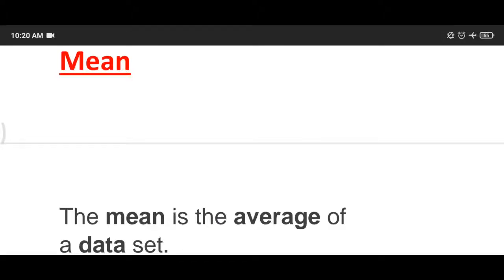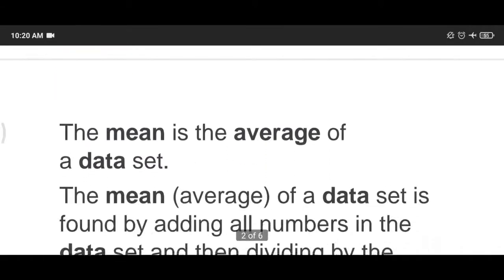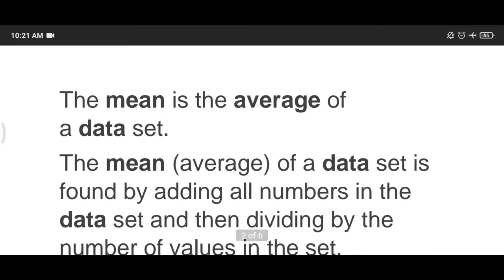Today we are doing chapter 3 of maths, which is mean, median, mode or data handling. The first topic of this chapter is mean. Then what is the mean? The mean is the average of a data set.